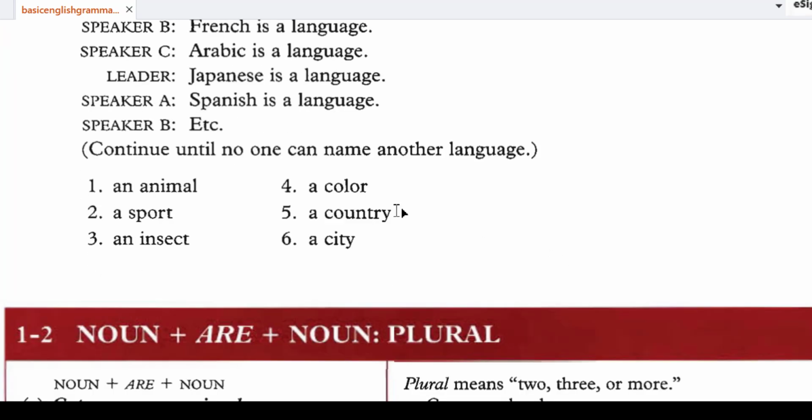And you can, with an animal, dog is, it's an animal, right? Cat is an animal. Baseball is a sport, right? Volleyball is a sport, and so on. Blue is a color, red is a color, green is a color, Mexico is a country, Dominican Republic is a country, Colombia is a country, Los Angeles is a city, Minneapolis is a city, okay, Brooklyn is a city, and so on. You have to do this.